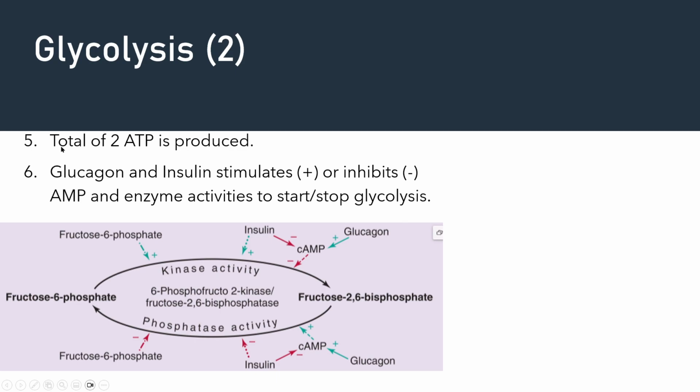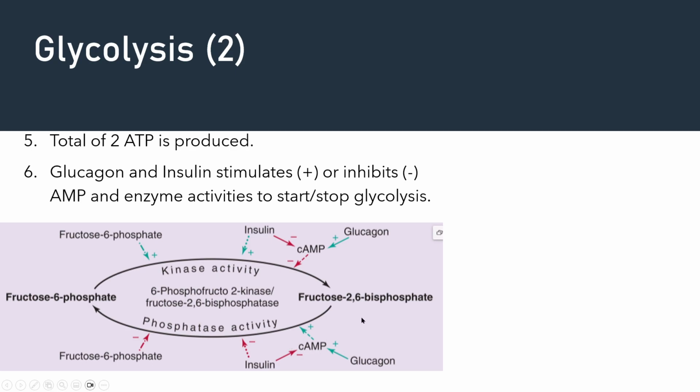So a total of 2 ATP is produced. And how to start and how to stop this process is glucagon and insulin. Okay, so glucagon and insulin will either act on the AMP level. Okay, so AMP then will become